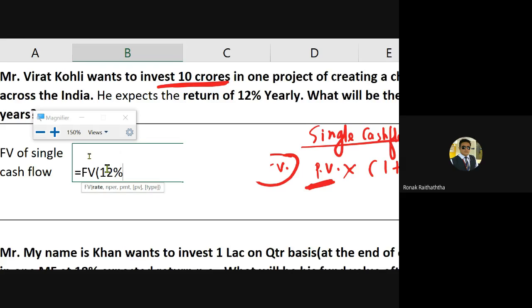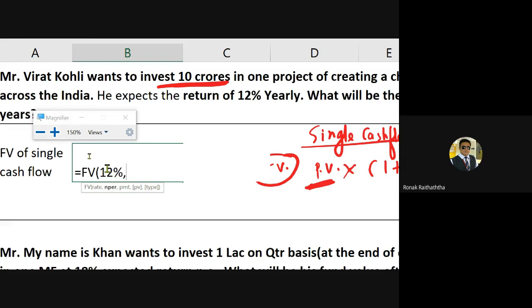I'm not dividing it by quarters or by 6 months, because the compounding is taking place on the yearly basis only. So each and every year, you are receiving the interest, and that interest is added back in your fund. So this compounding frequency is yearly,